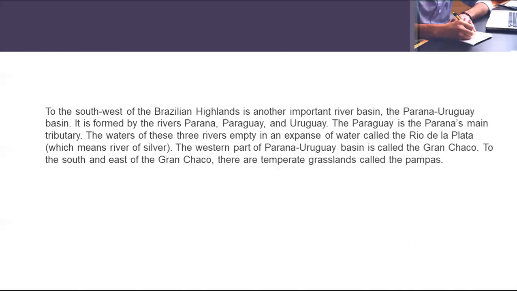The waters of these three rivers enter into an expanse of water called the Rio de la Plata, that means river of silver. The western part of the Parana Uruguay basin is called the Gran Chaco. To the south and east of the Gran Chaco, there are temperate grasslands called the Pampas.